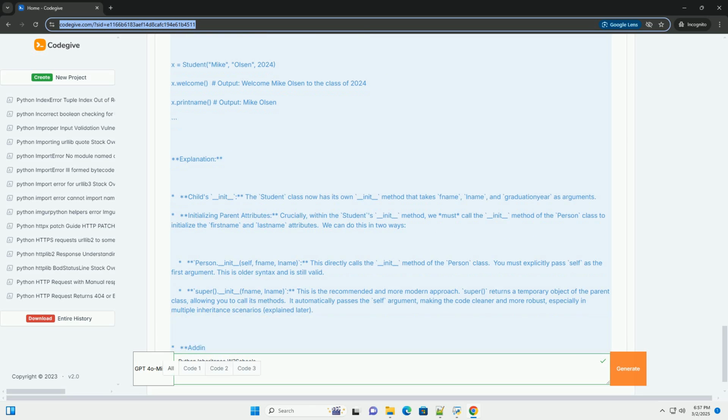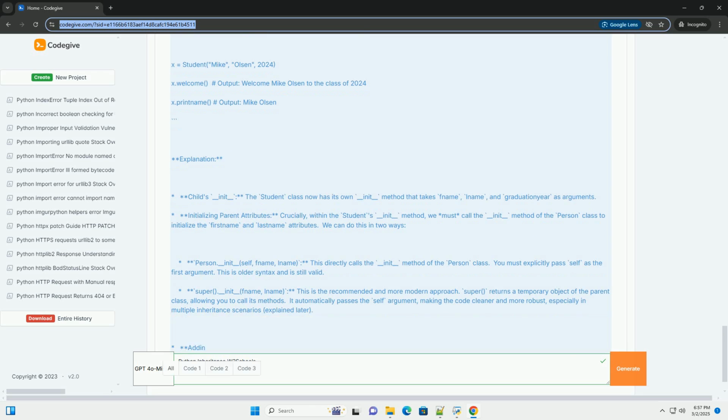Explanation. Person class: this is our parent class. It has an __init__ method to initialize the first name and last name attributes, and a printname method to display the full name. Student class: this is the child class. It's defined as class Student(Person), meaning it inherits from Person. Pass statement: the pass statement in the Student class means that it currently doesn't have any attributes or methods of its own. However, because it inherits from Person, it automatically gets the first name, last name, and printname methods.